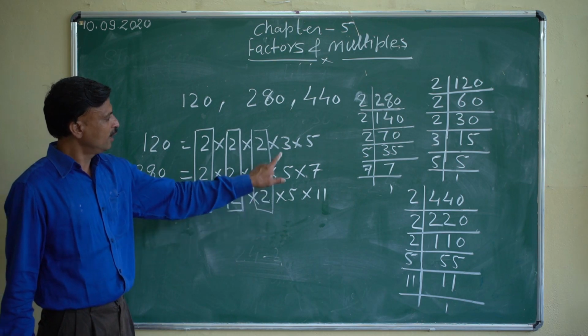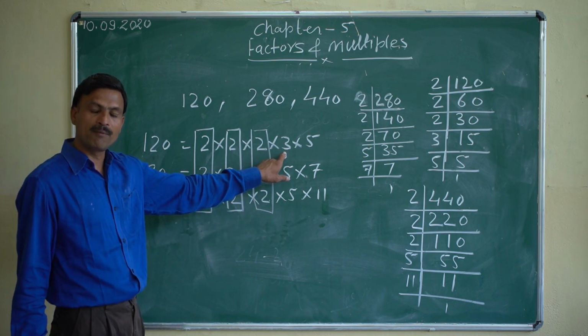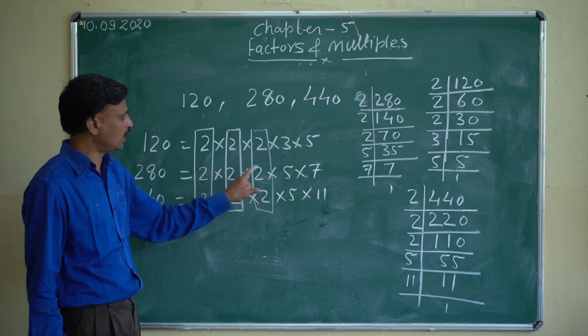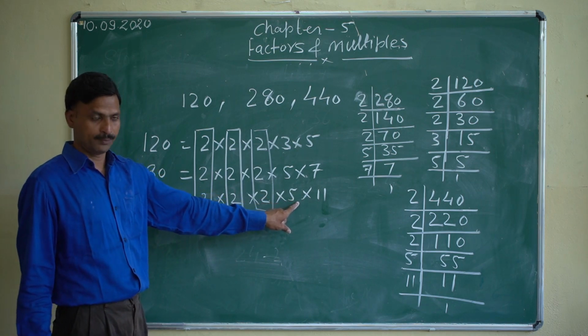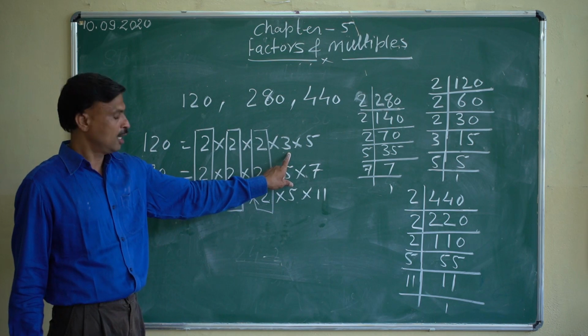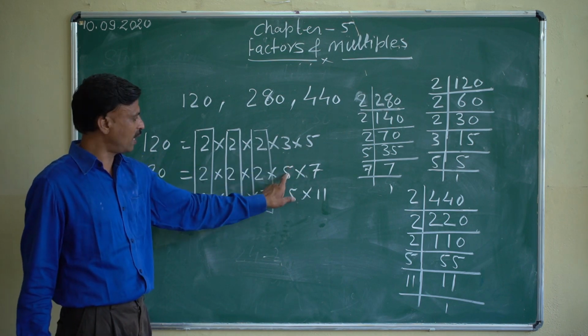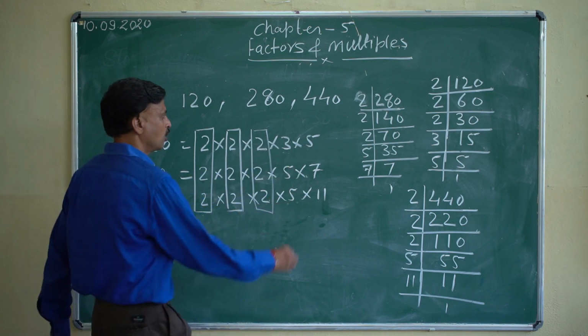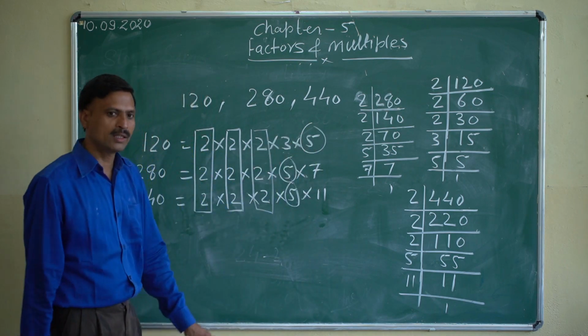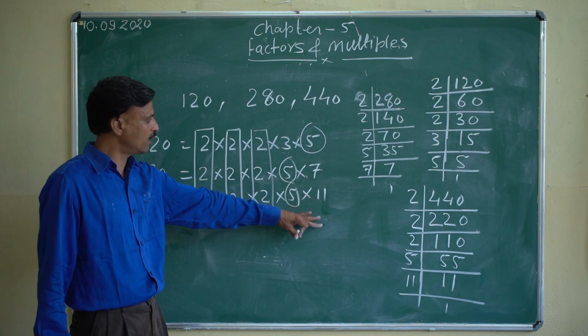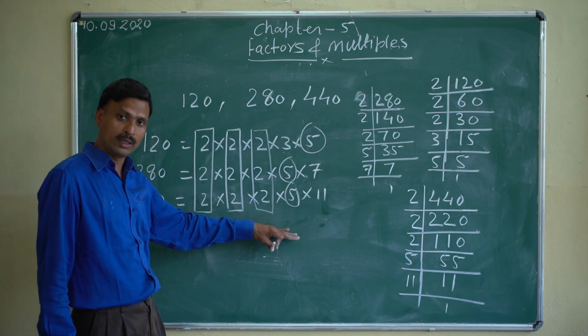Now you will see 3 is coming in the prime factorization of the first, but 3 is not coming here, and not here. It must be in each one, so we cannot take 3. But you will see 5 is coming here, here, and here. So 5 is coming in all three, so we will take it. After this, 7 is here only, and 11 is there. It must be in all three.